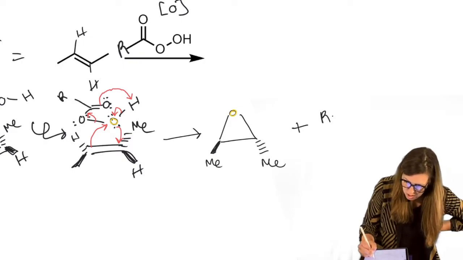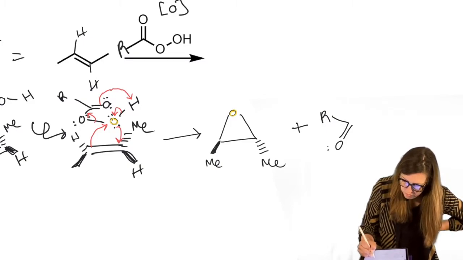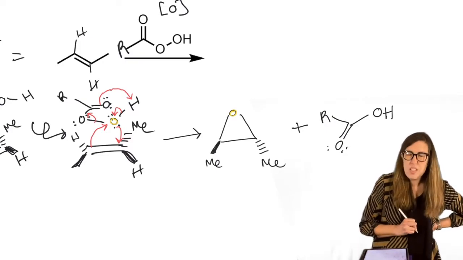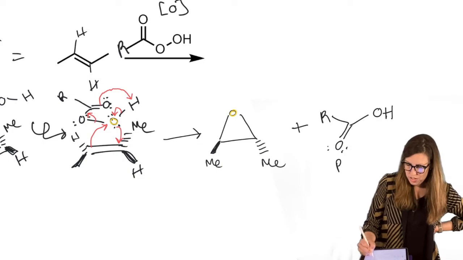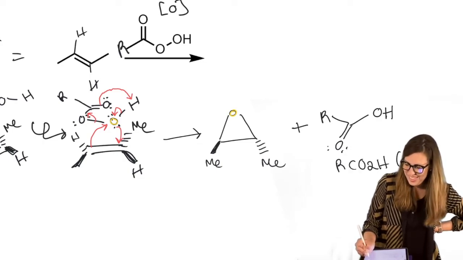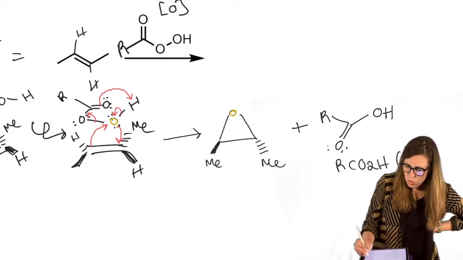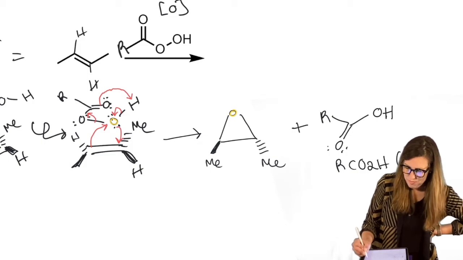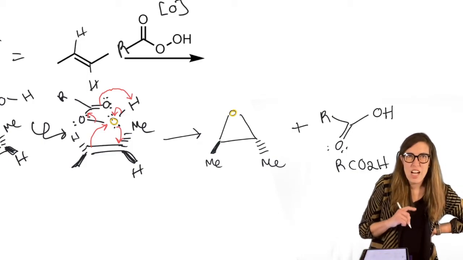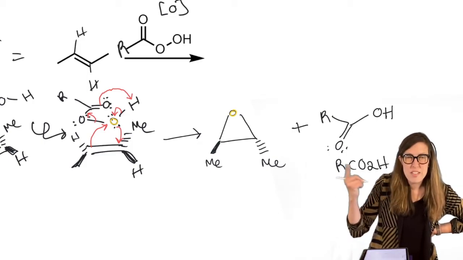So R, this became a carbonyl, right? That one over here became an OH. Hey, what do you know? We made an RCO2H. It lost an O, the yellow O. So what would you say happened to our oxidizing agent? It got reduced. It lost an O.